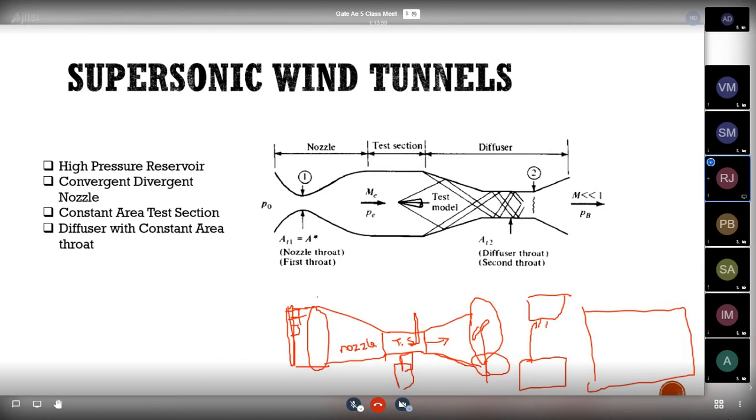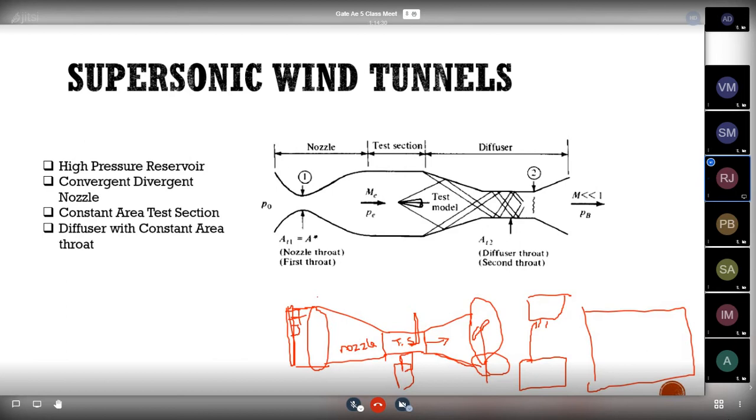Now we can see how a supersonic wind tunnel is designed and what things are needed for supersonic wind tunnels, and why we are using this nozzle and diffuser in supersonic wind tunnels, that we will be seeing here. So for a supersonic wind tunnel, first we need a large reservoir, or some machine or compressor to increase the pressure of air, to enter into the test section.